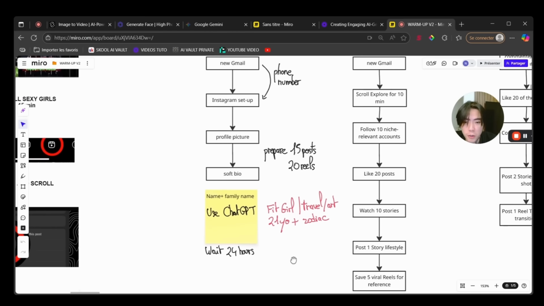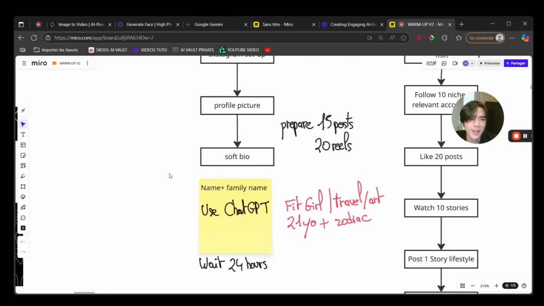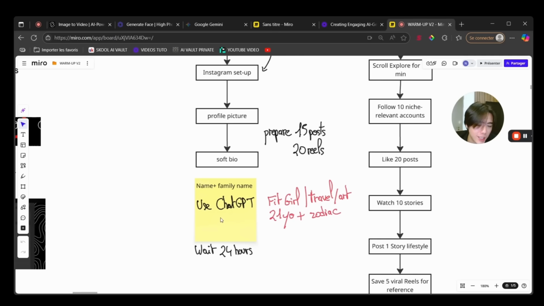The thing to never do is, when you need to put the username, never put something like little sexy angel or something super weird. Have you ever seen one of your friends or a girl using this username? No, no one is putting this. So why are you doing it? Can you think, please? So yeah, same thing for the bio, right? If you want, you can put her favorite artist, something like this.